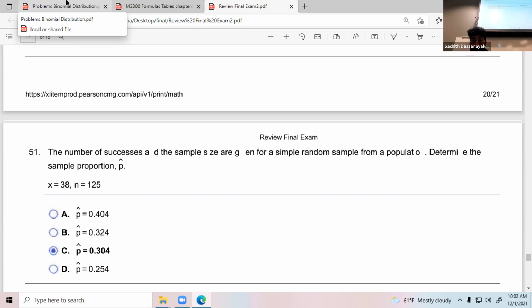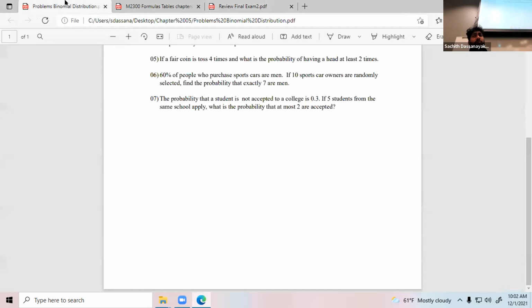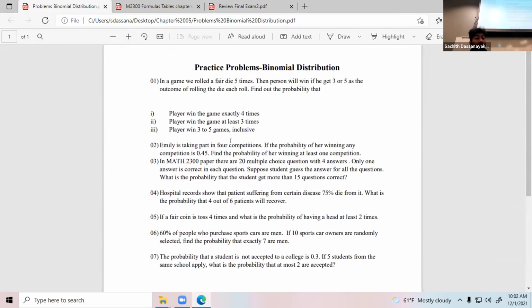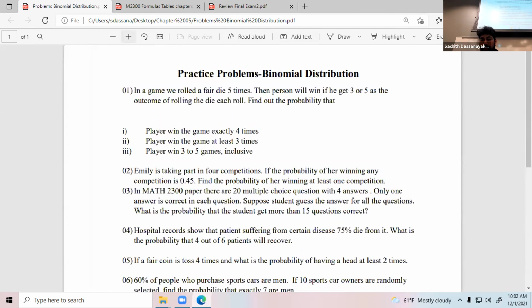As I mentioned, we have one problem for the final exam based on the binomial distribution, chapter 5. So first of all, I'll go through a binomial type question. Let me pick the second problem. Okay, this problem.